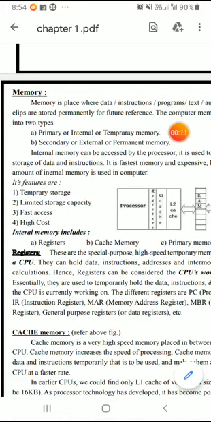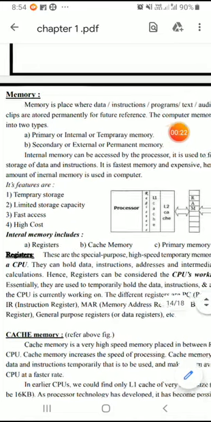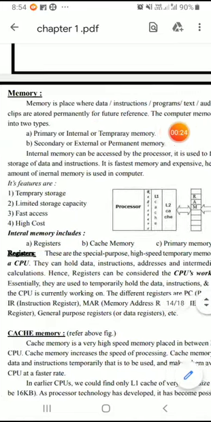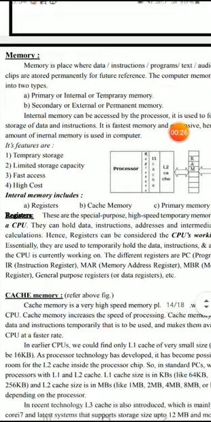Memory is a place where data, instructions, programs, text, audio, and video clips are stored for future reference. Computer memory is divided into two types. One is called primary, internal, or temporary memory. The second is called secondary, external, or permanent memory.